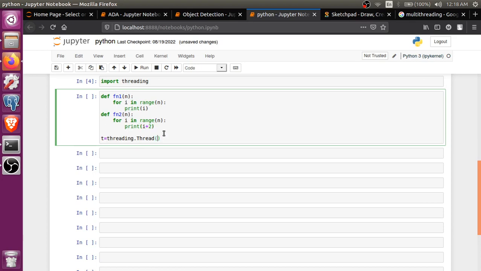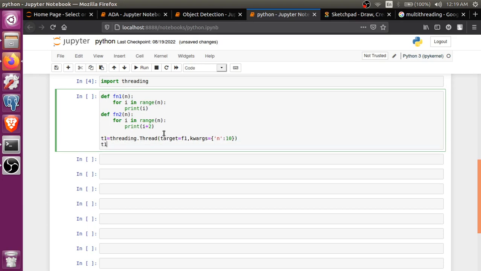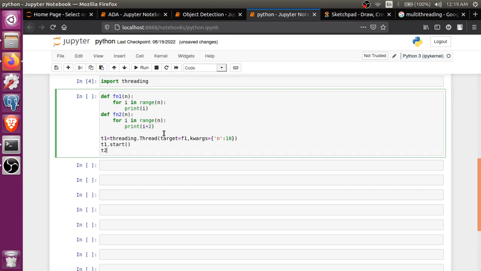So target equals function1, first function1, and the keyword arguments should be n, which we are providing now. So n equals, let's give it 10. And this is thread 1. Let's start it: t1.start. Thread 1 started.